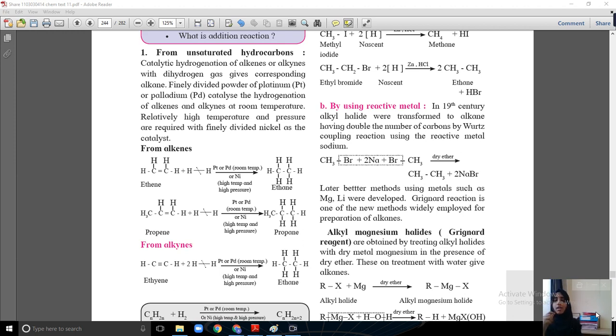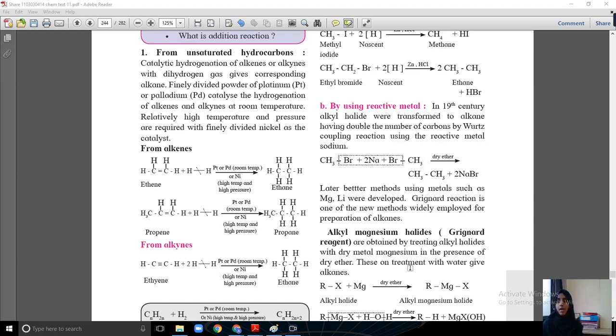In the 19th century, alkyl halides were transformed to alkanes having double the number of carbons by the Wurtz coupling reaction using the reactive metal. This is an important name reaction.